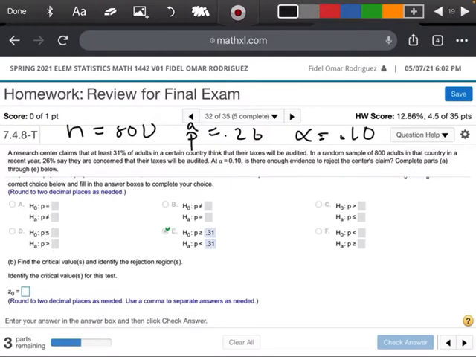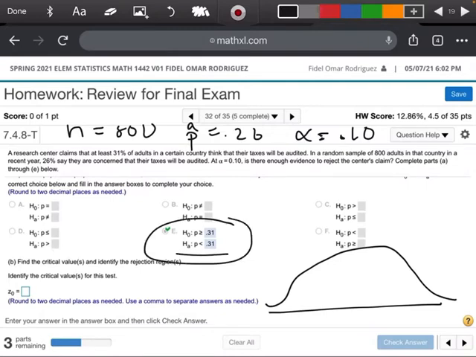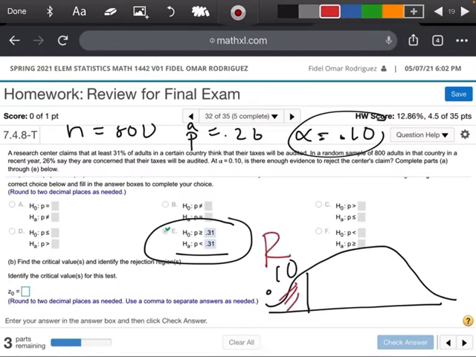And so we're trying to figure out, is this a left tail, right tail, or two tail test? Remember, we always have to look at the HA. The HA is telling me this is going to be a left tail test. And my alpha is 0.10, that's telling me that the area in here is 0.10. Just a reminder, that's my rejection region. This is my fail to reject region. So we want to find this particular value.